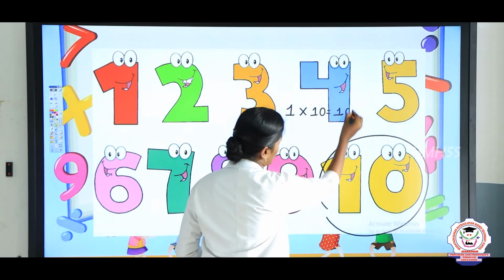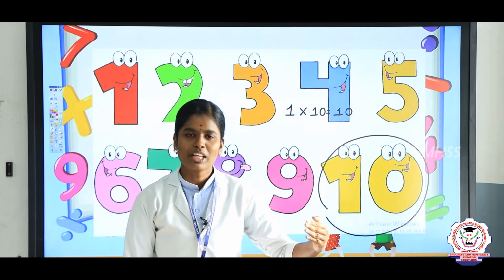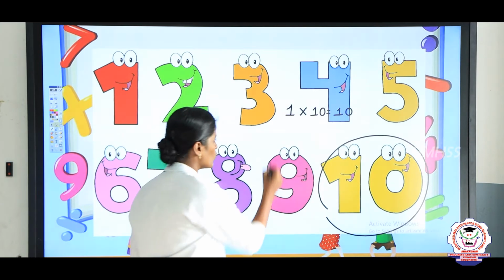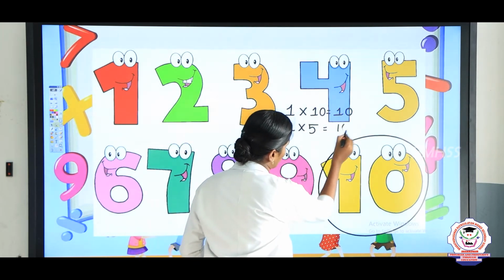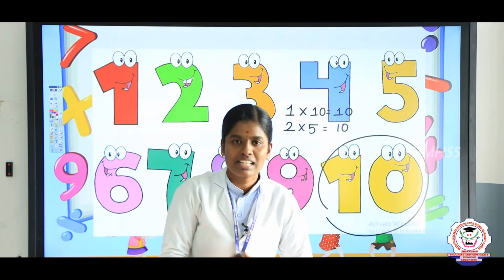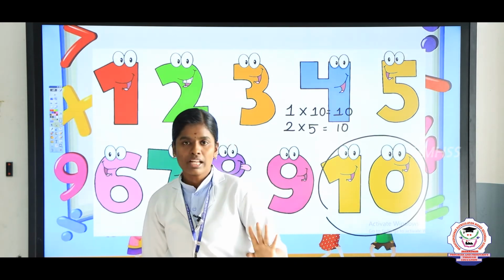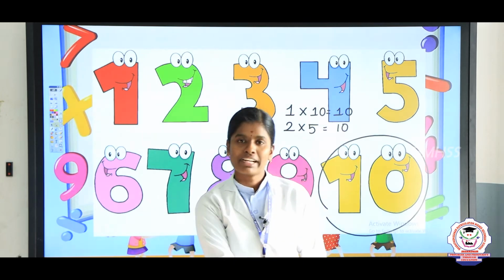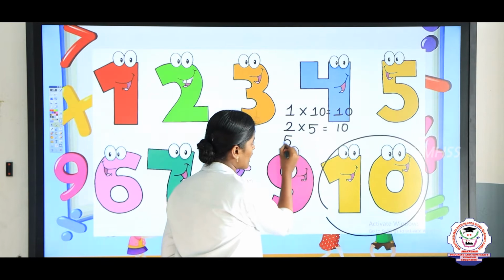And next one, take the 2 table. 2 table has 10. Very good. How many times? 2 fives are 10. And take the 3 table. 3 table does not have a 10. 3 table, 10 is not possible. Next take the 4 table. 4 table also, 10 is not possible. Next we'll take the 5 table. In 5 table we have 10. Yeah, 5 twos are 10.